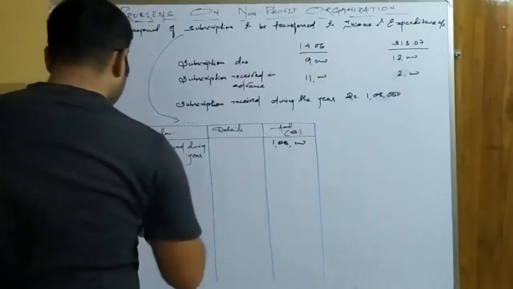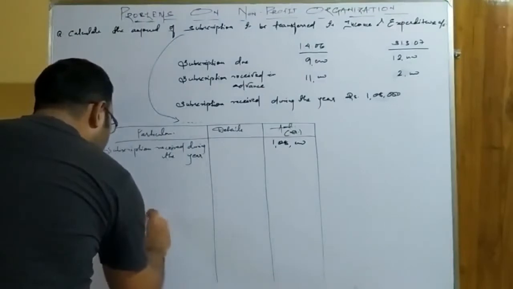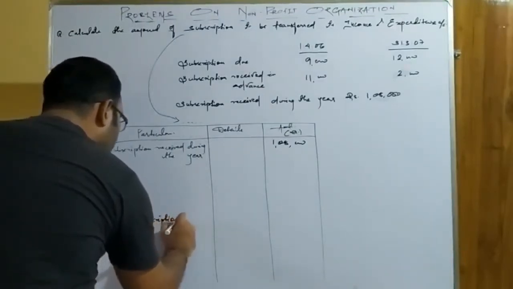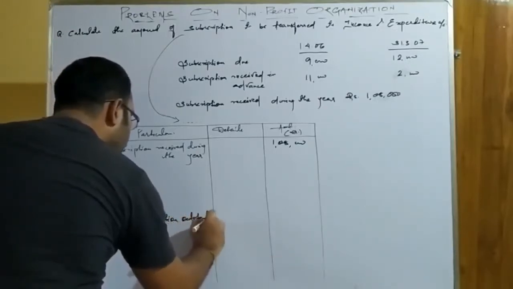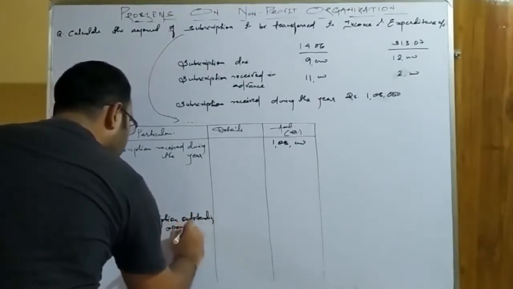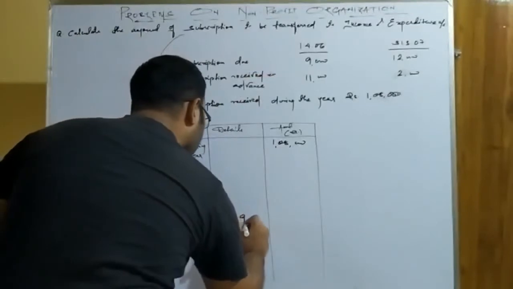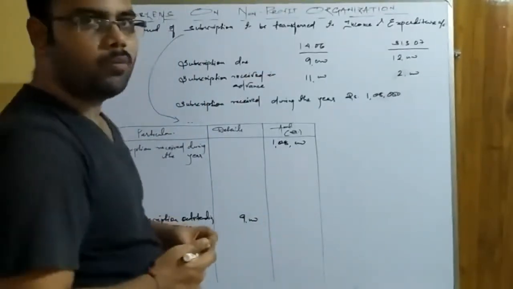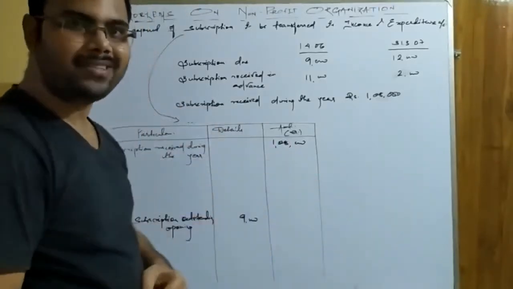Okay. So I am writing here subscription outstanding, outstanding opening. So how much is the opening outstanding? 9,000. Okay.